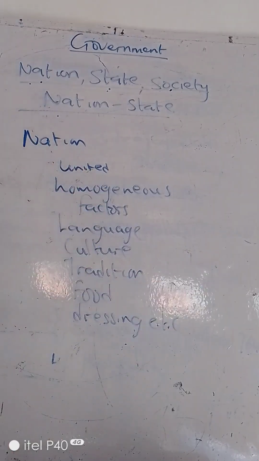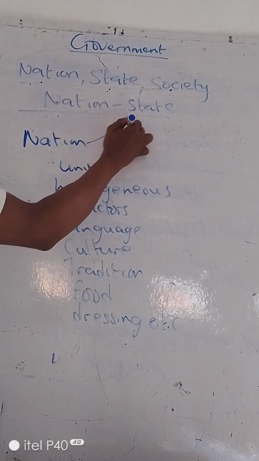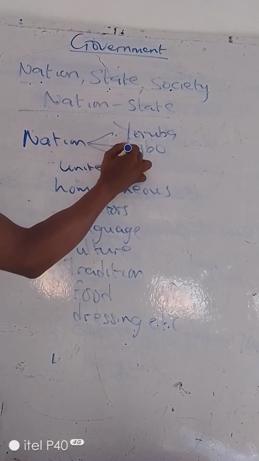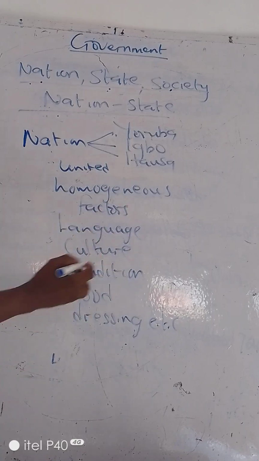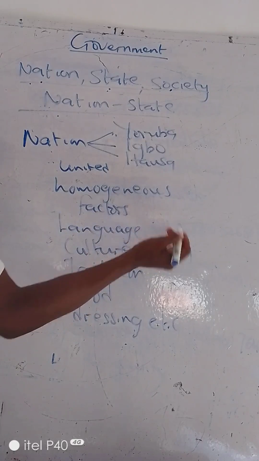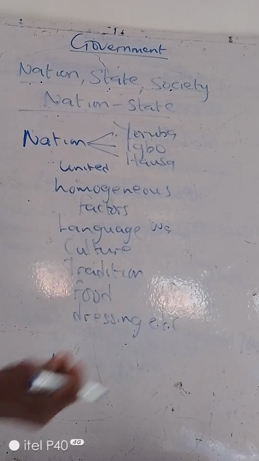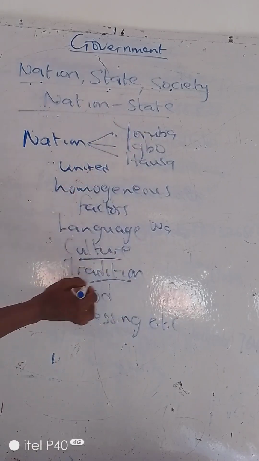Now, when you talk of these homogeneous factors, a very good example of a nation is the Yoruba. The Igbos are examples of a nation. The Hausas are examples of a nation. The Yoruba people have a common language, the Igbo have a common language, and the Hausa have a common language. If I come to the midst of the Yoruba and say something like Wa, all the Yoruba should understand because of the common Yoruba language, and they have common culture and tradition.